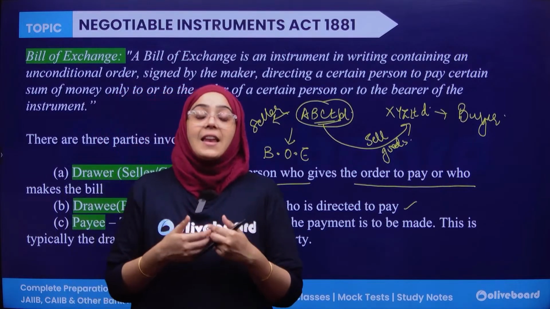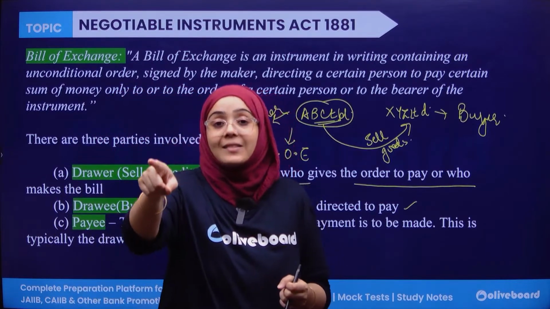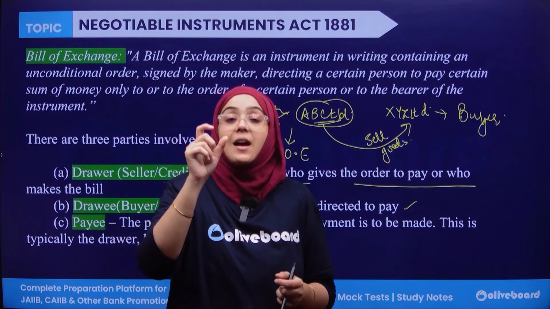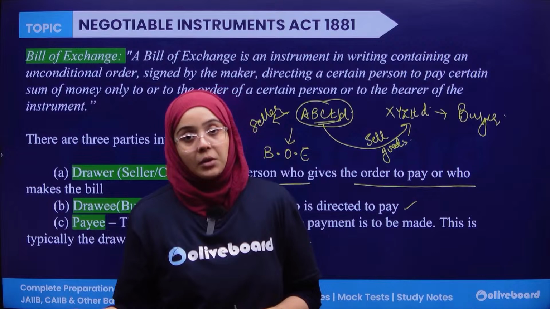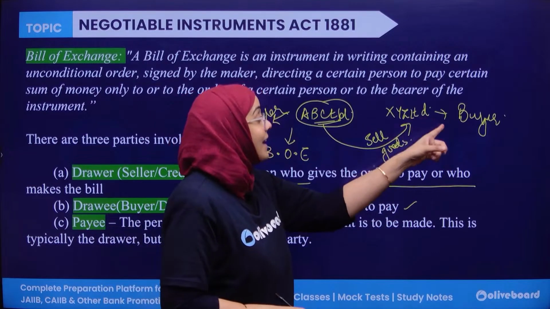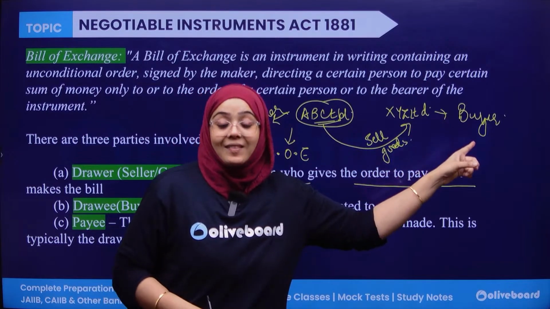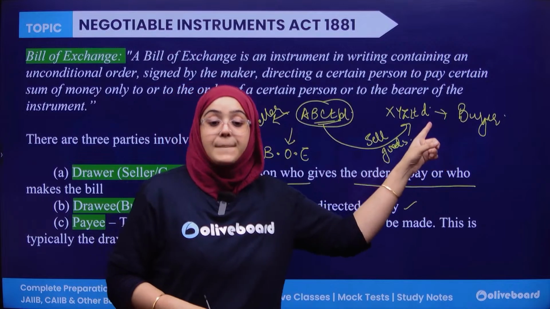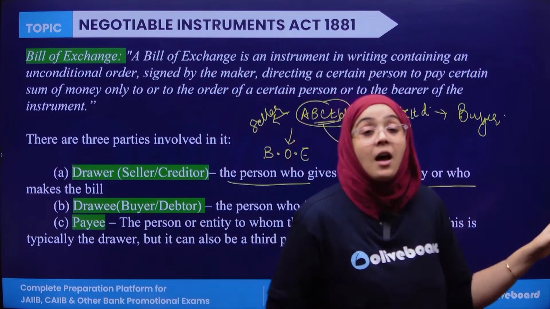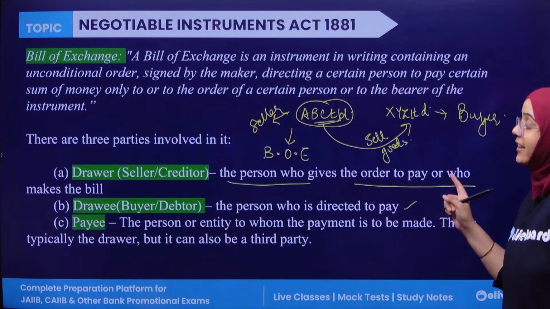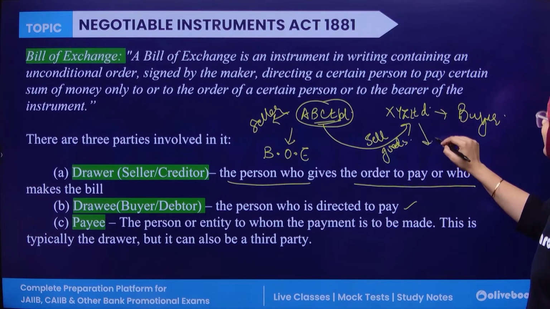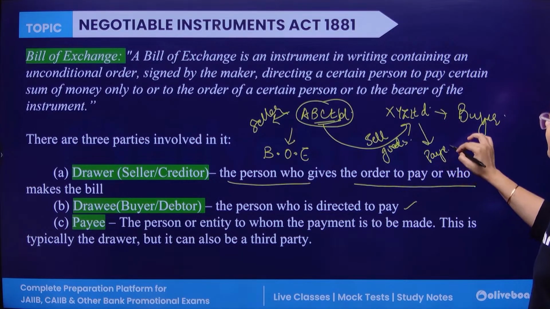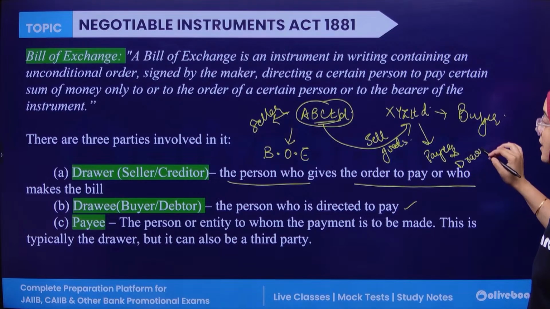The seller is saying that this person is responsible for paying me a certain amount of money after this time period. So this is the buyer. In this condition, XYZ Limited is acting as the drawee.